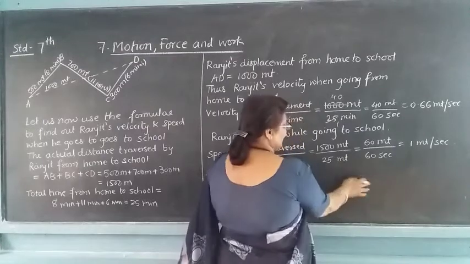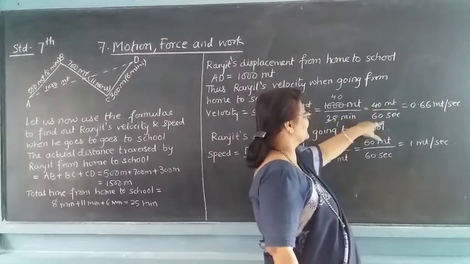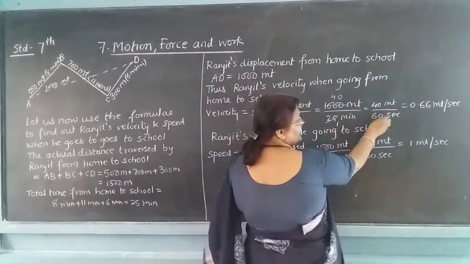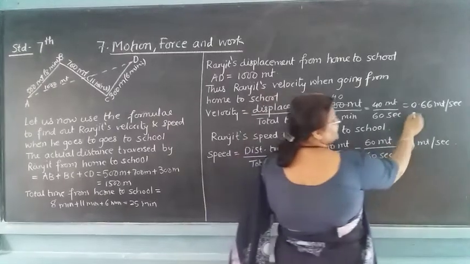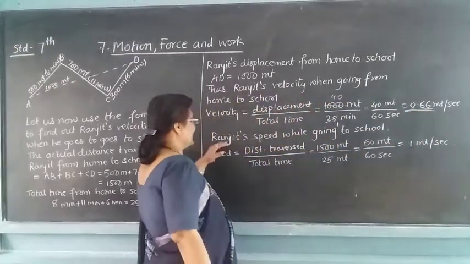So it is nothing but 1000 here. So we have taken 25 minutes, 60 seconds. How do these 60 seconds come here? 1 minute is equal to 60 seconds. So the answer comes to 0.66 meter per second.